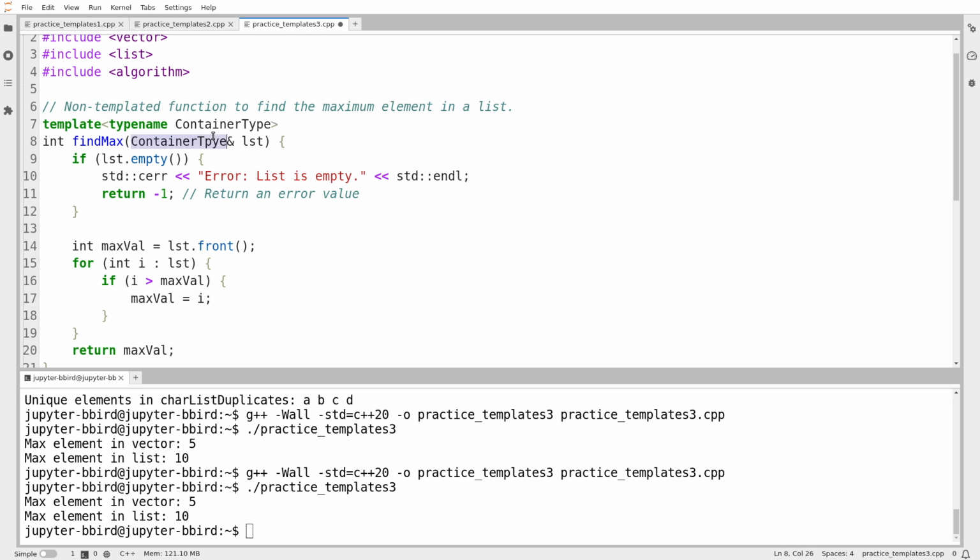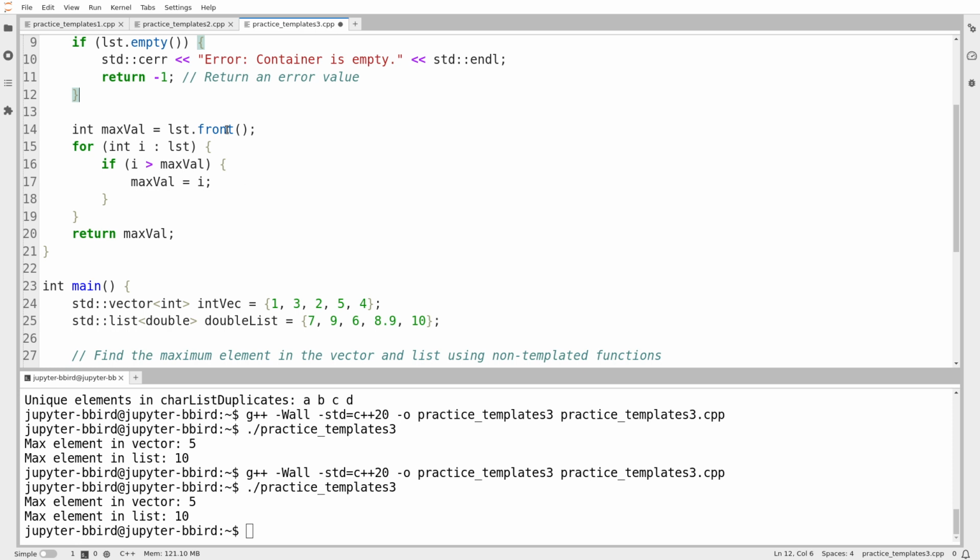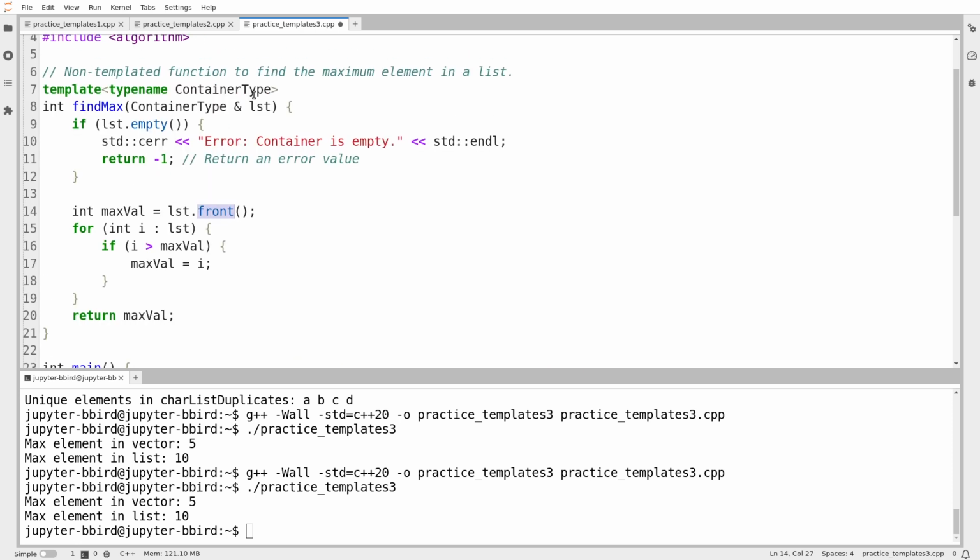Type name container type. And that could be a list or a vector. Container type, we'll call it, we'll just keep it at LST, I guess. If the container is empty, then I return, I'll just say container is empty. Otherwise, I go get the first thing, and .front does exist even if LST is a list or if it's a vector. Now there's this issue, though.